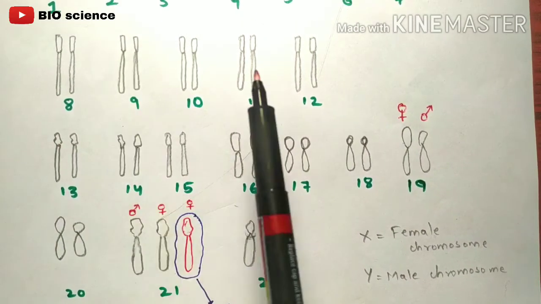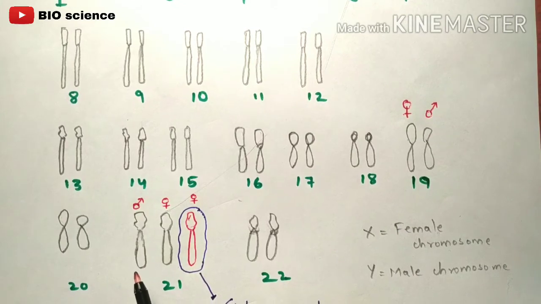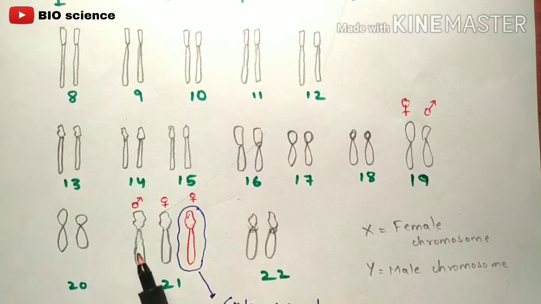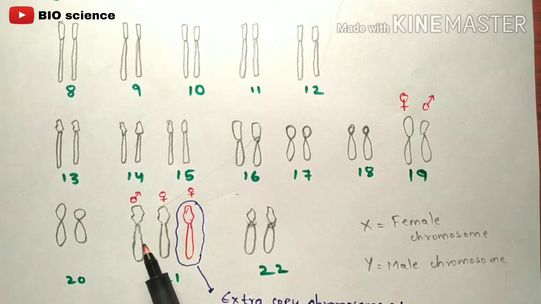All of these are the 22 pairs of autosomes, and the other name for Down syndrome, as I said, is trisomy 21. Why is it called trisomy 21? Because there is an additional copy, one more copy of chromosome 21. This is the 21st pair, and in this 21st pair there will be an extra chromosome, right? Hence it is called trisomy, because there are three chromosomes in this 21st pair. Hence it is called trisomy 21. Right? So this is about Down syndrome.